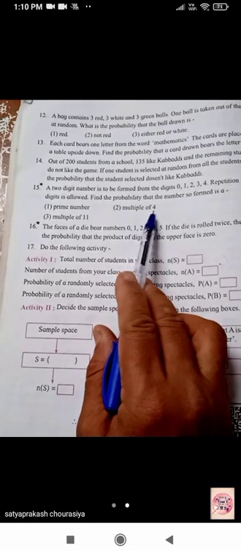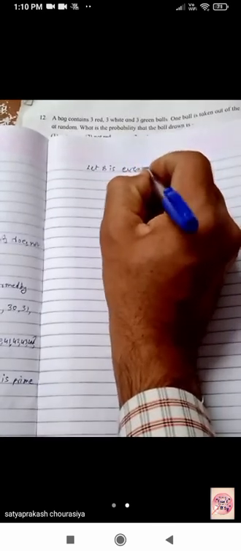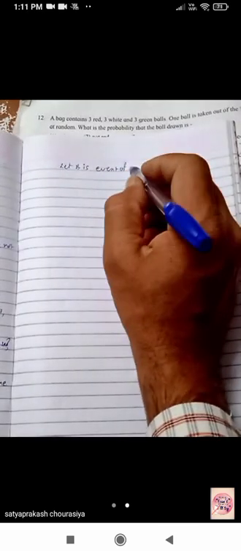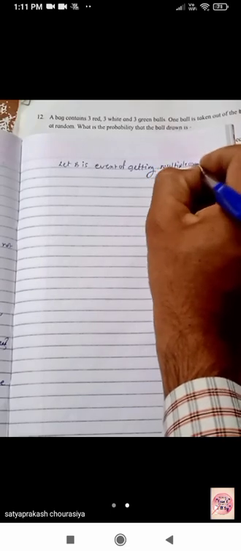Now we will see the next event. Event number 2. Now the second event is multiple of 4. Let B be the event of getting a multiple of 4. Multiple of 4 means the numbers which are divisible by 4.